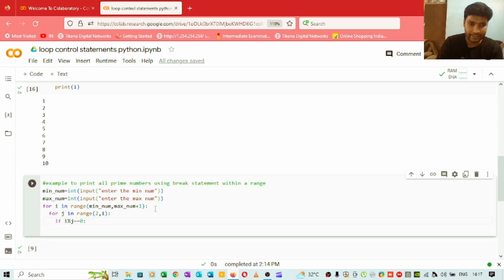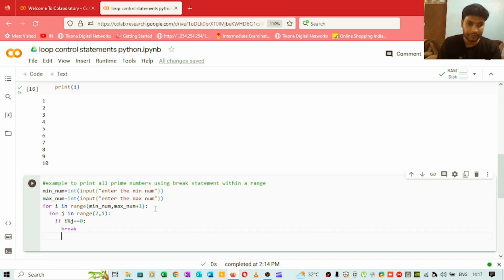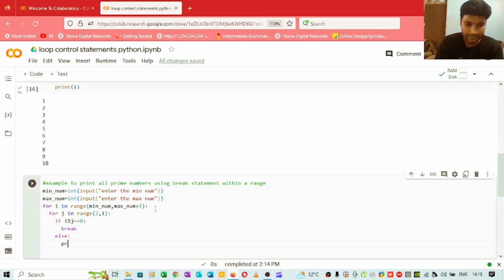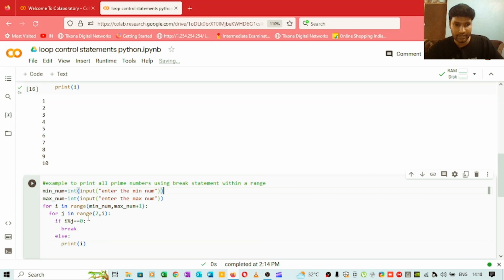If this condition is satisfied, we are breaking the loop. Otherwise we will write one else condition, else we will print i.